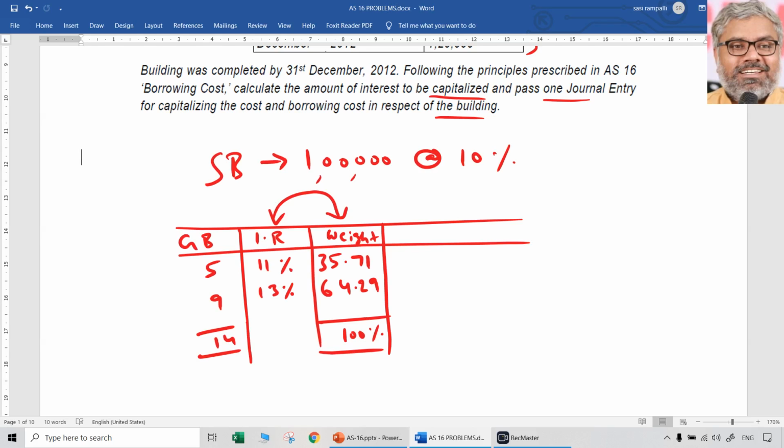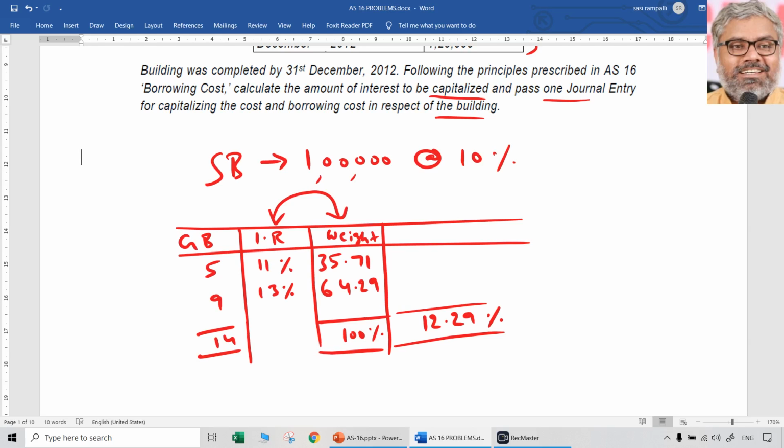So you can say 11% into 35.71%, or you can call it 0.11 into 0.3571 percentage wise, plus 0.13 into 0.6429, plus. If you total that, it will come to around 12.29%, let us say. Again, these are approximations, no need to worry about decimals. So multiplying these two and totaling them.